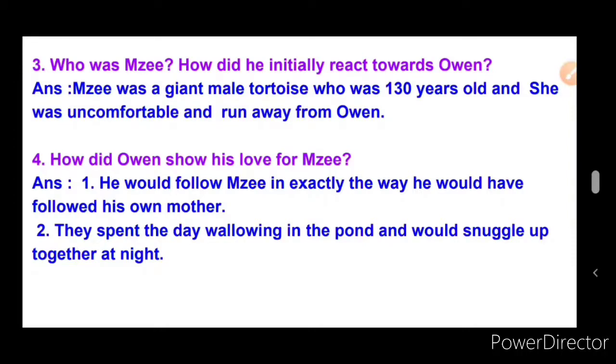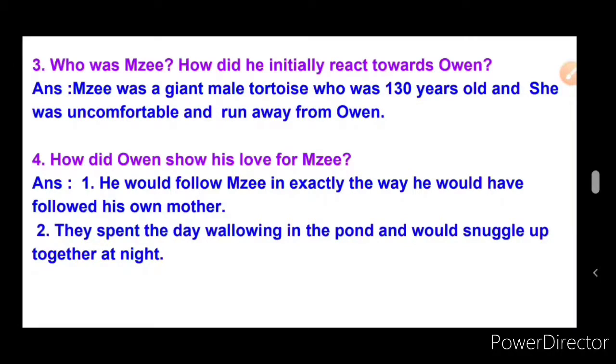Look at the second point here. The second point, they spend the day wallowing. Wallowing means swimming, walking together here and there in the pond, and would snuggle up together at night.